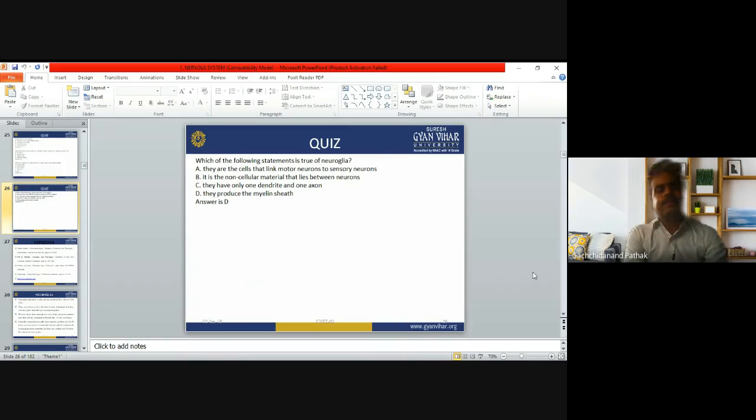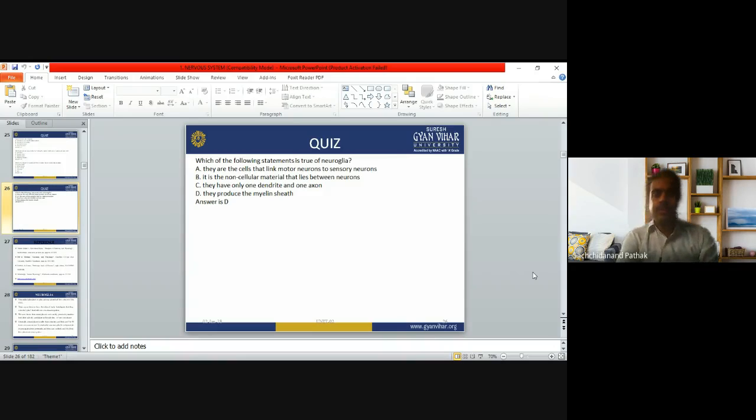Now the last question. Which of the following statements is true of neuroglia? They are the cells that link motor neurons to sensory neurons.